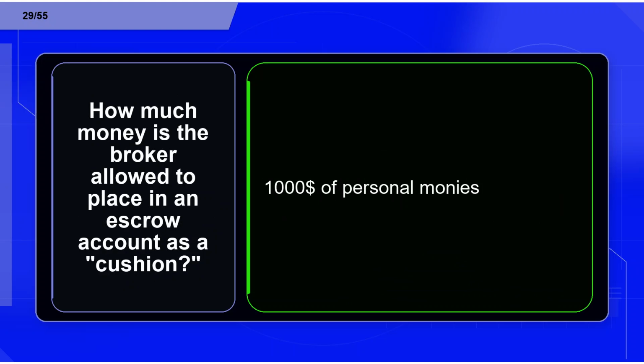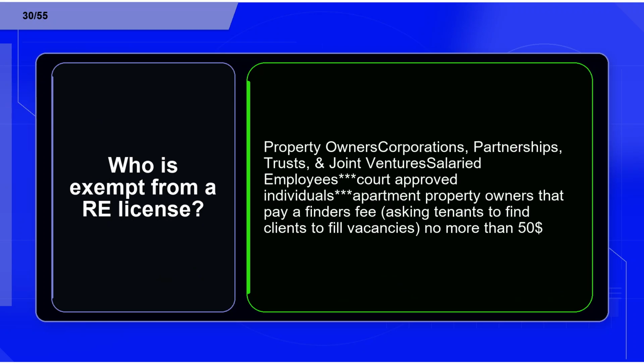Flashcard 29. Term: how much money is the broker allowed to place in an escrow account as a cushion? Definition: $1,000 of personal monies. Flashcard 30. Term: who is exempt from a relicense? Definition: property owners, corporations, partnerships, trusts, and joint venture salaried employees, court approved individuals, apartment property owners that pay a finder's fee, asking tenants to find clients to fill vacancies, no more than $50.